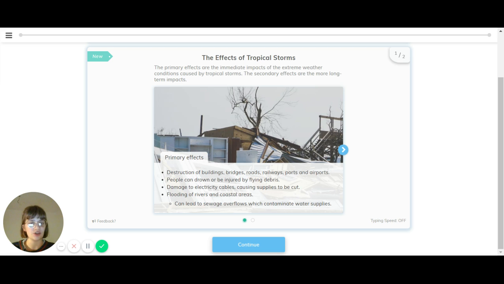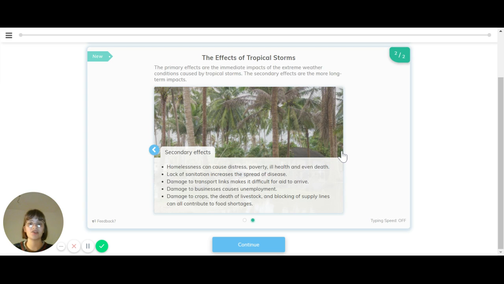These are destruction of buildings, bridges, roads, railways, ports and airports, people drowning or being injured by flying debris, damage to electricity cables causing supplies to be cut, and flooding of rivers and coastal areas, which can then lead to sewage overflows, contaminating water supplies. These are things that will happen because of the extreme conditions, heavy rainfall, strong winds, and other things that can happen.